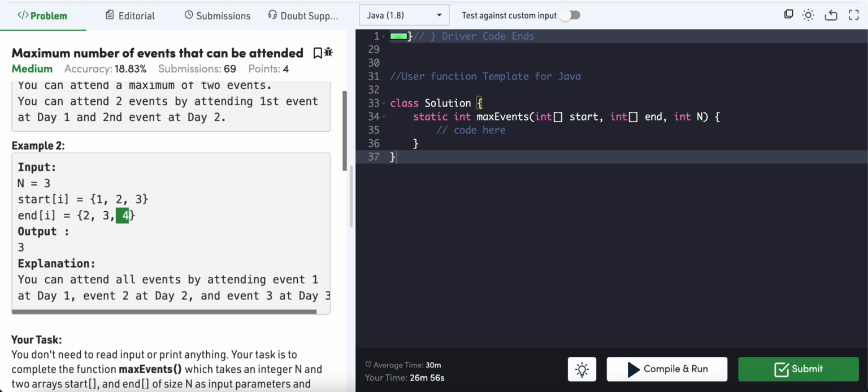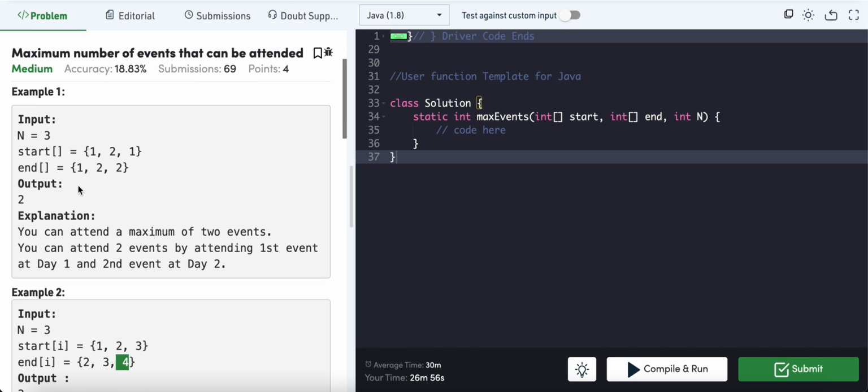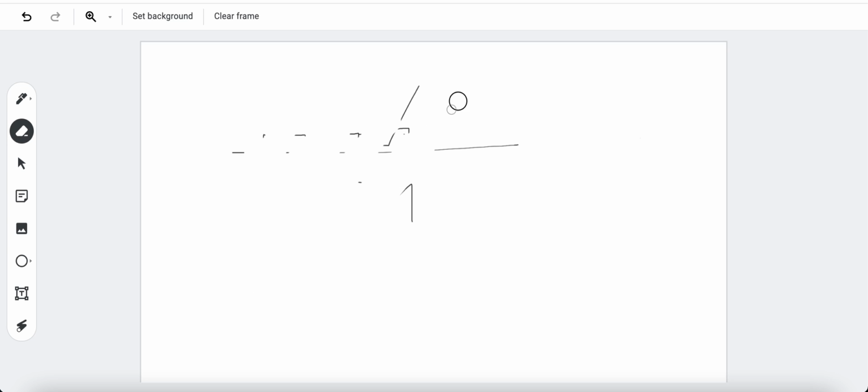So the logic that we need to apply here is we need to sort based on the start time. We can have a pair here. In Java, we can create a class Pair containing the start day and end day, and create an array of this pair and just sort based on the start time. So here, after sorting based on the start time, let me take that example.